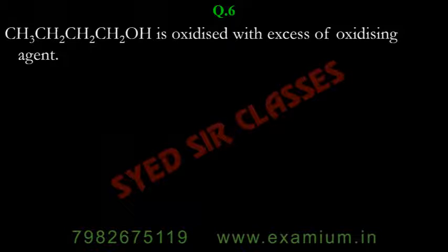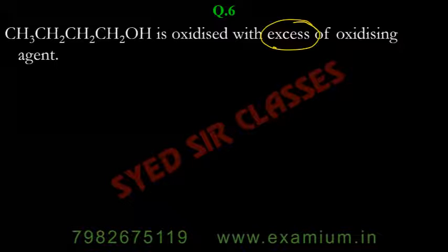When butan-1-ol is oxidized with excess of oxidizing agent. Now this is a very easy one. Whenever it is written excess of oxidizing agent, it means it is not going to stop at the intermediate aldehyde. It will go to the end, that is, it will go to the acid. So alcohols can be oxidized to aldehydes and aldehydes can further be oxidized to acids.